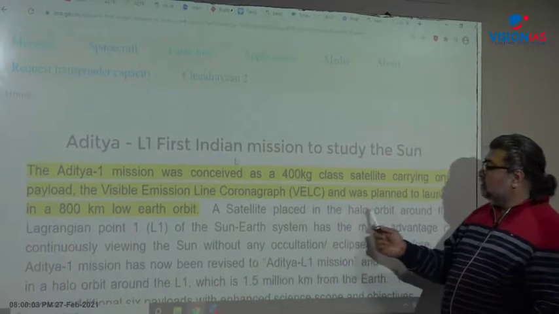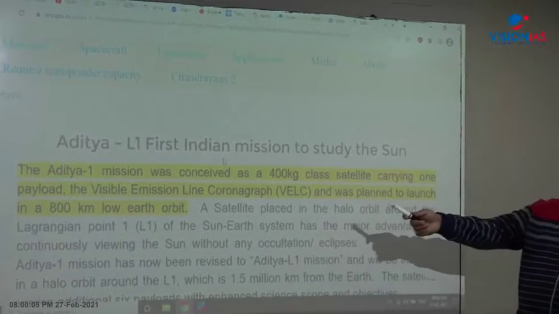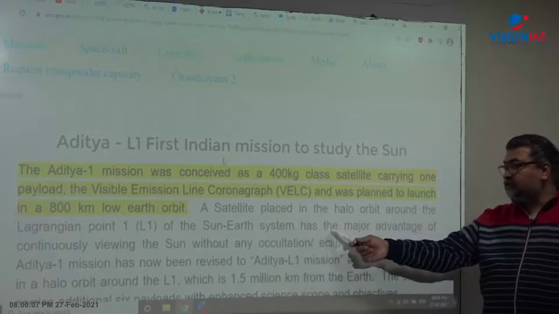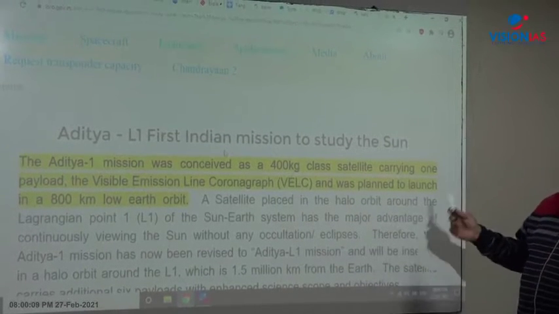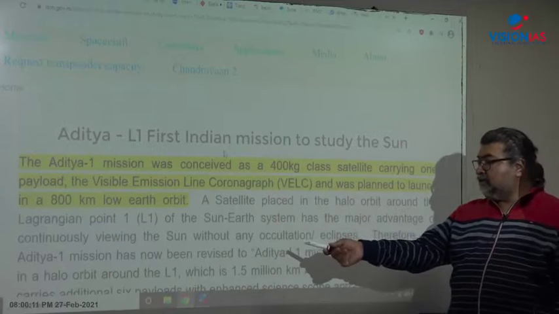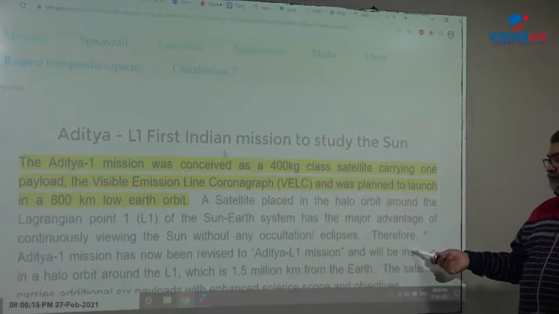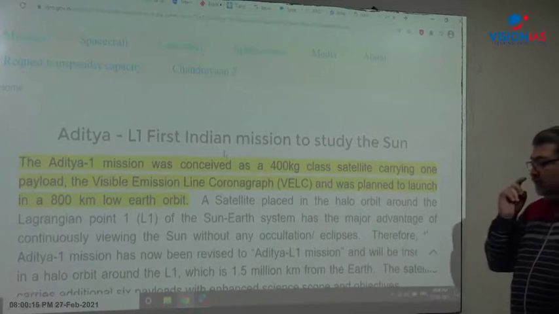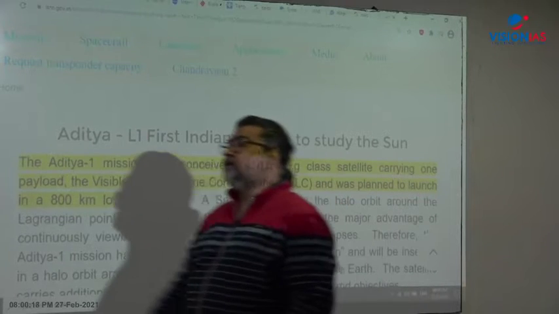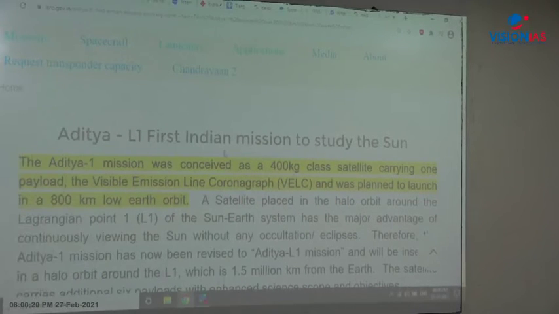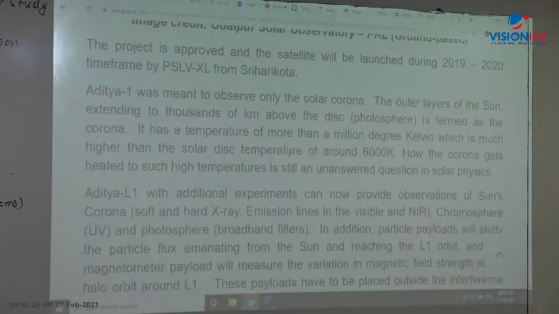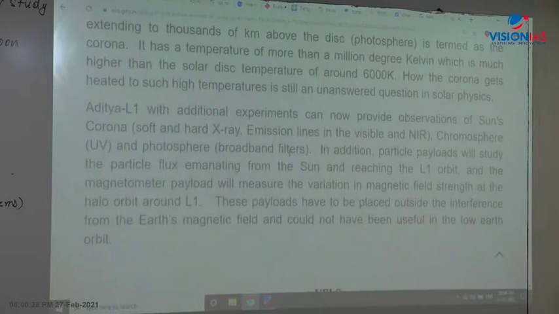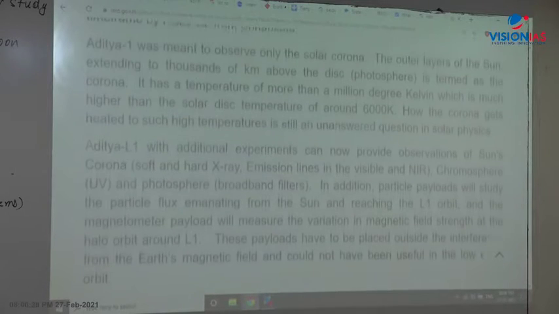A satellite placed in the halo orbit around the Lagrangian point L1 of the Sun-Earth system has the major advantage of continuously seeing the sun without any kind of eclipse, right? And this is 15 lakh kilometers away from the Earth, where this mission will be accomplished in future. It is a very important topic for the examination. UPSC can ask you a question on that, but now it has been extended.